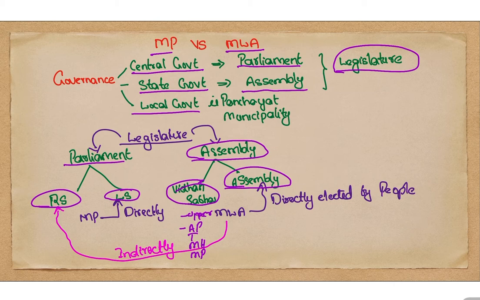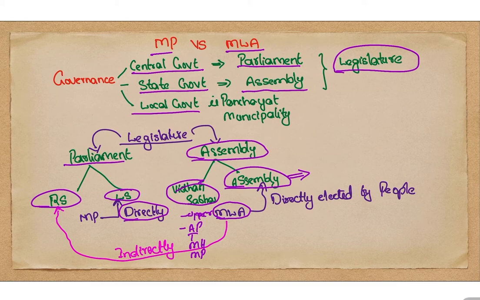This is the context. A representative who is present in the parliament is called a member of parliament and he is directly elected by the people. In the previous video on elections and political parties, I said that the member of parliament of the Lok Sabha is directly elected by the people of a country during elections. Similarly, the same election procedure also gives a choice for the voter to elect a person who is called an MLA, and this person is directly elected by the people to the state legislature.